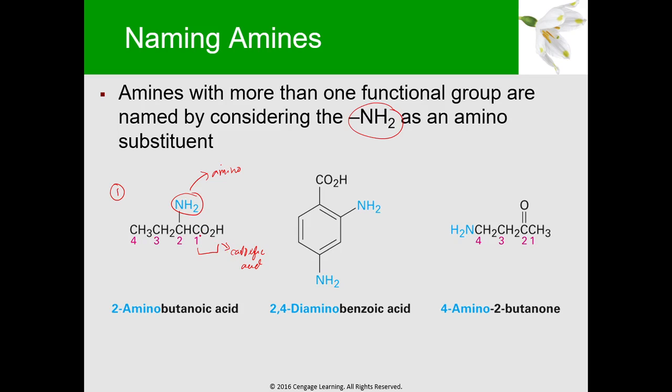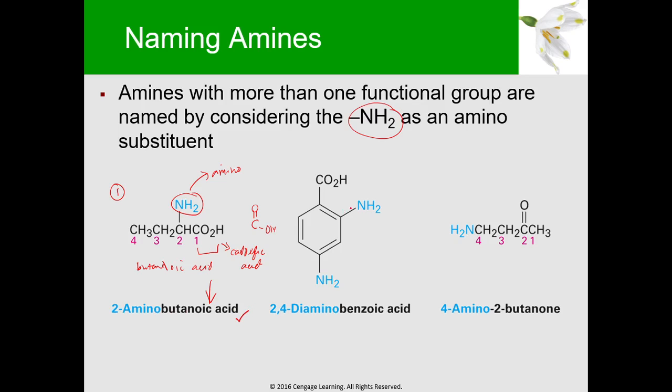You always start with the carboxyl carbon, the one with the C double bond O. So this is your carbon 1, this is 2, 3, 4. That's meth, eth, prop, but. So that's a butane, supposedly. You drop the E and make it oic acid, so it's butanoic acid. Now, where is the location of your amino group, the NH2? You have established the direction of numbering. It occurs at carbon position number 2. So it will become 2-amino-butanoic acid.